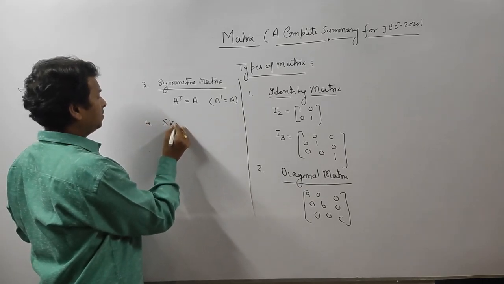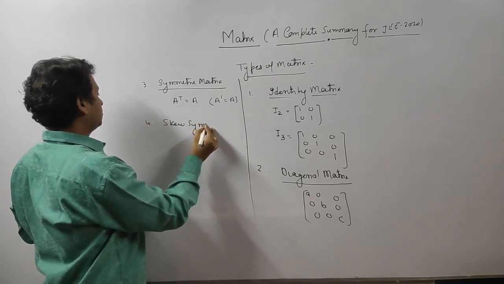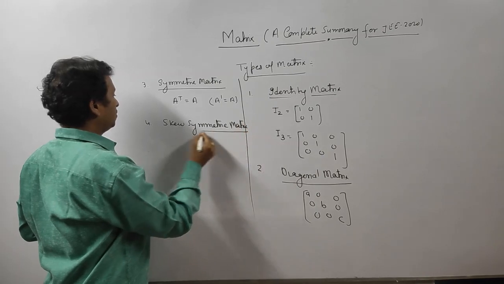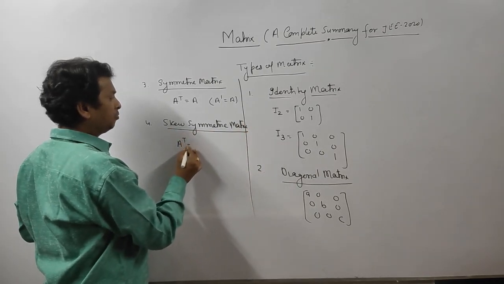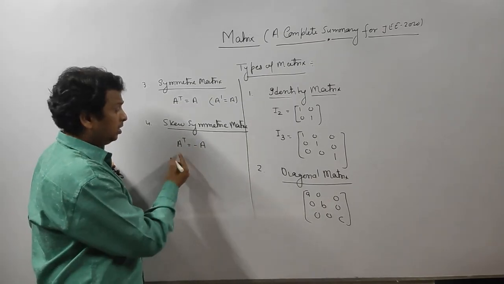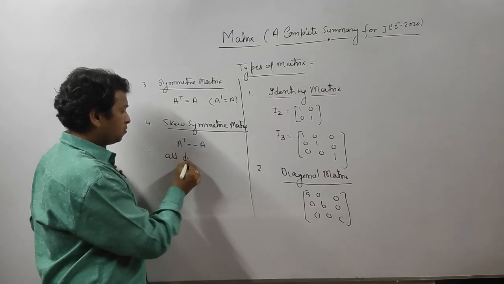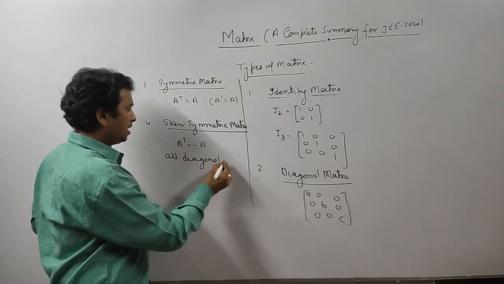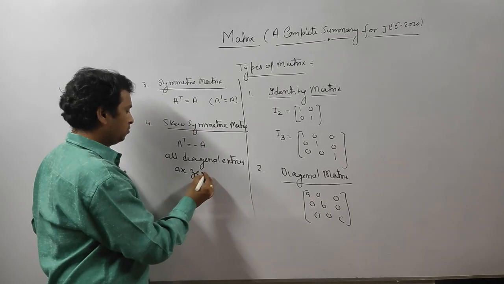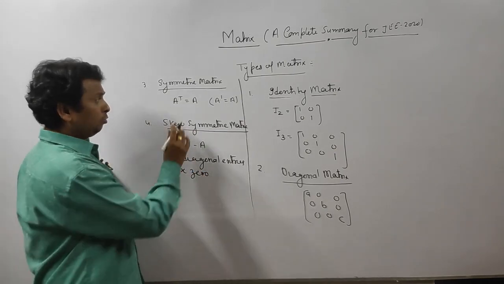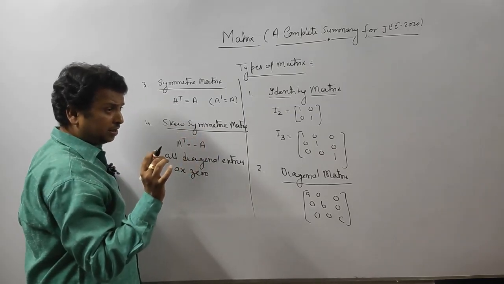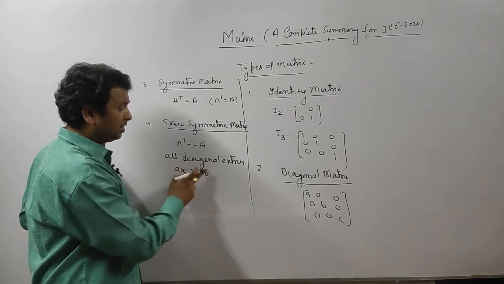Fourth, skew symmetric. Skew symmetric means that when you find A transpose, its value is minus A. Here the important point to note: all diagonal entries are zero. So when a matrix is skew symmetric, the first condition is that all diagonal entries are zero.